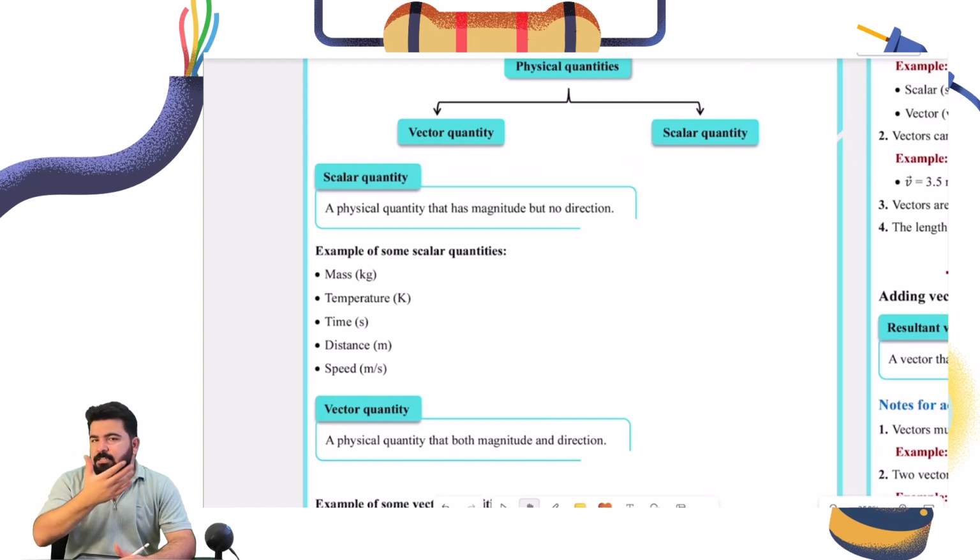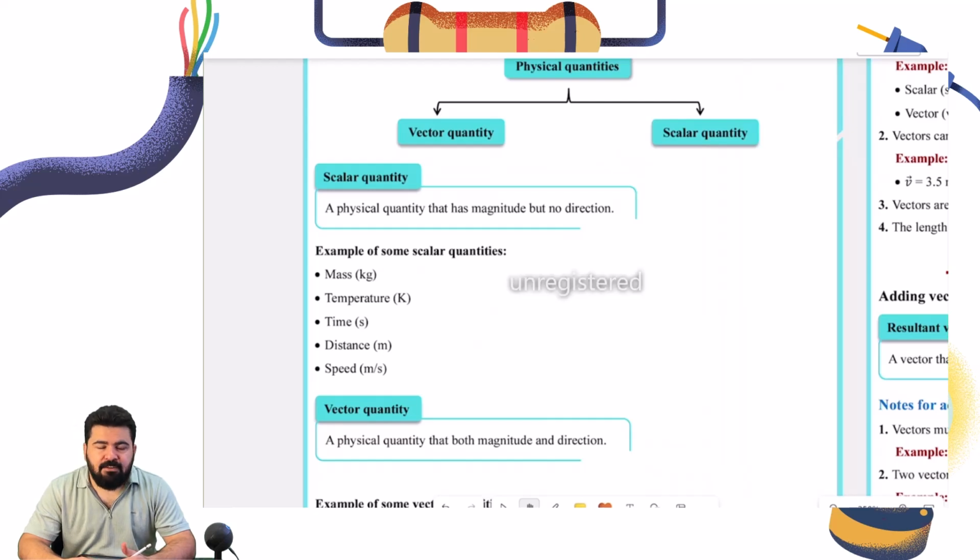Now I need to remind you that in the previous chapter we talked, briefly of course, about scalar quantities and vector quantities. When we were talking about speed and velocity, we said that speed is a scalar quantity, but velocity, because it has direction and magnitude, we can say it's a vector quantity. Now, this is just a repetition. We have two physical quantities. We have vector quantities and we have scalar quantities.